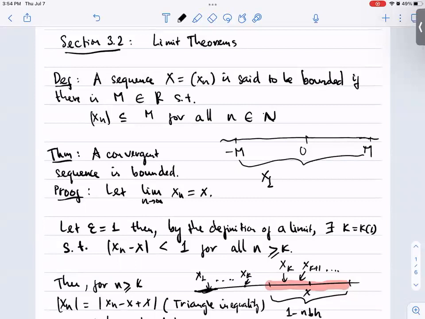That is, x1 is somewhere inside the interval, x2 is somewhere inside the interval, x1000 is also somewhere inside the interval, xn for any n is somewhere inside the interval. We have a definite interval, and every element of the sequence is within this interval. In that case, the sequence is said to be bounded.